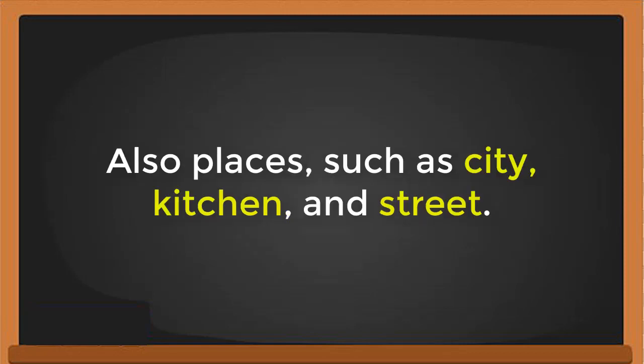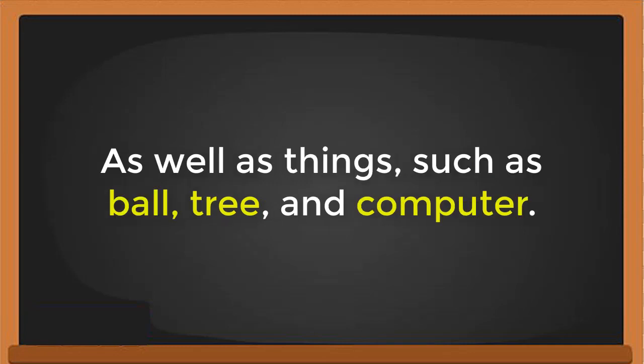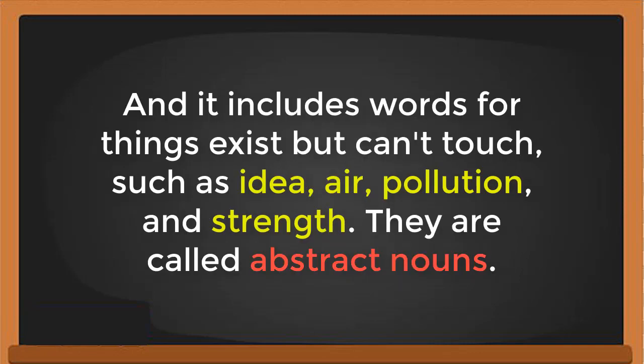Also, it includes words for places such as city, kitchen, and street, as well as words for things such as ball, tree, and computer, etc. And it also includes words for things we know exist but cannot touch, such as idea, air, pollution, and strength.